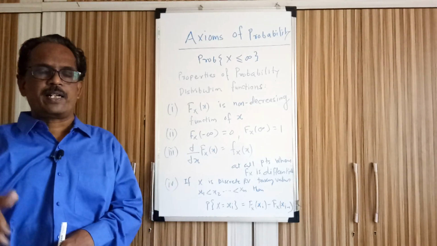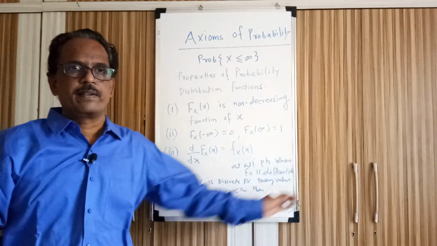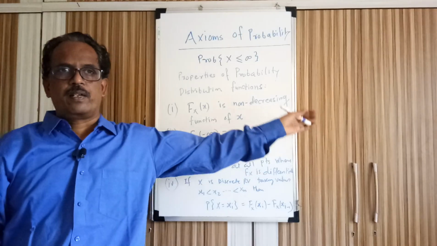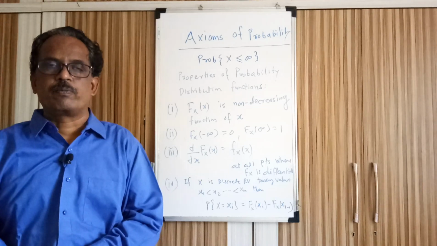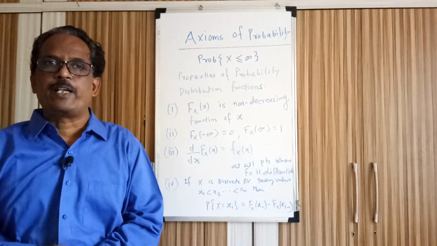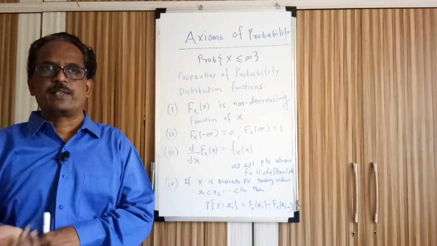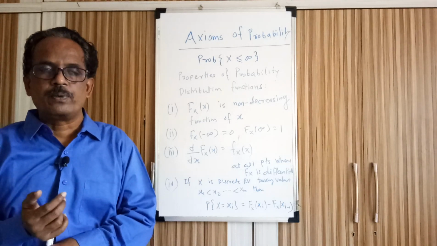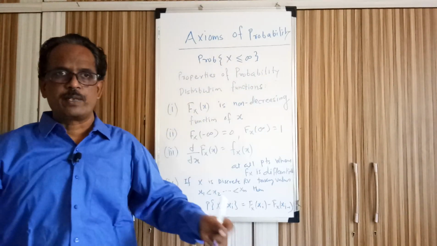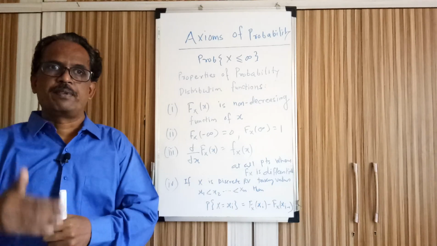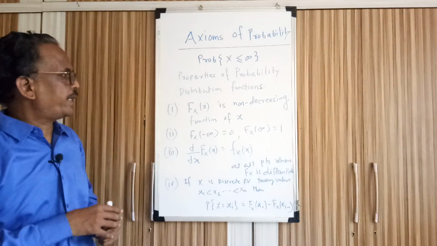So the probability that the random variable takes a value less than infinity means it covers all the outcomes and their corresponding values in terms of mapping. If I add the probability of appearance of face 1, face 2, and so on, then when I say x is less than infinity, the entire sample space comes into the picture, and the probability of the sample space is the sum of the probabilities of the individual elements of the sample space. That is why this is 1.